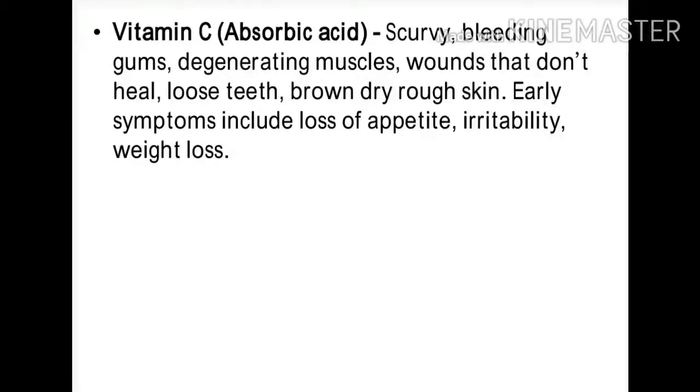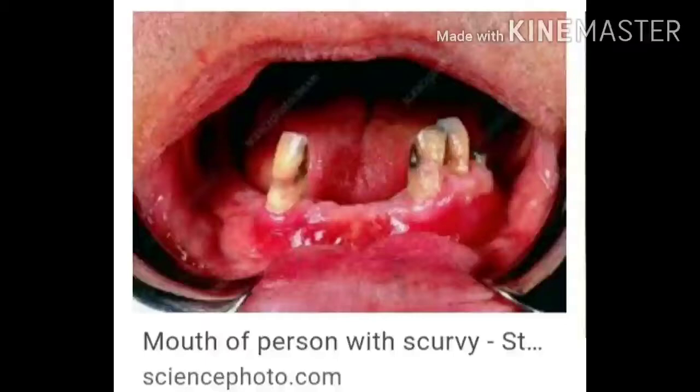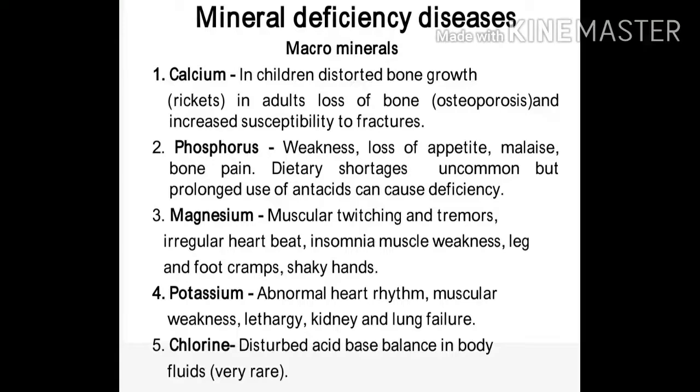Vitamin C deficiency, also known as deficiency of ascorbic acid, causes scurvy: bleeding gums, degenerating muscles, wounds that don't heal, loose teeth, brown, dry, rough skin. Early symptoms include loss of appetite, irritability and weight loss. I will show you the picture of scurvy, which was very prevalent in the early 20th century. This is scurvy.